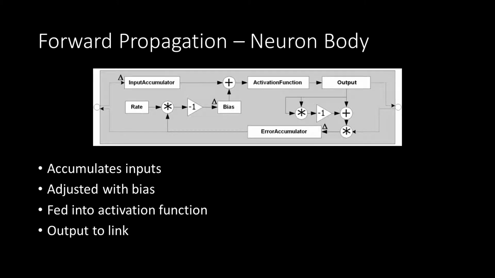So forward propagation of the neural body begins with this. It accumulates all the inputs. It adjusts the input with the bias. The result is fed into an activation function, and this is output to a link.